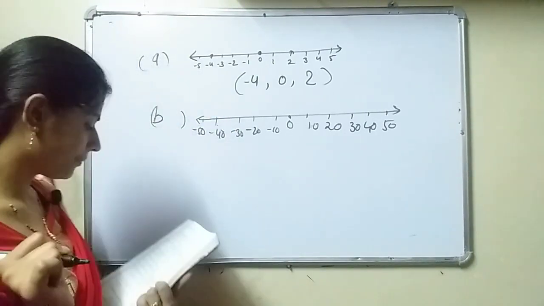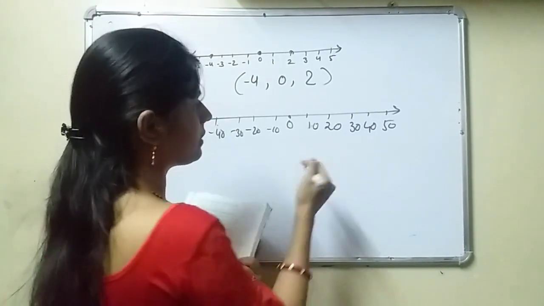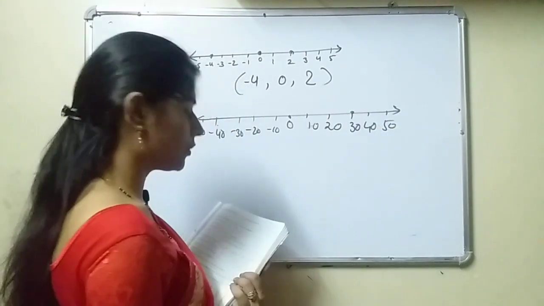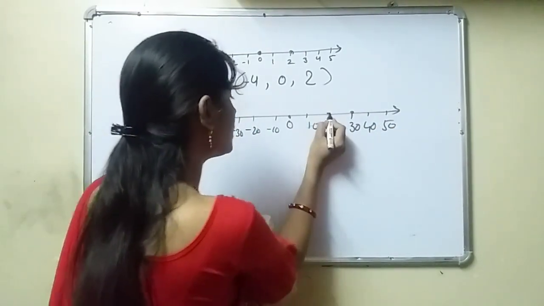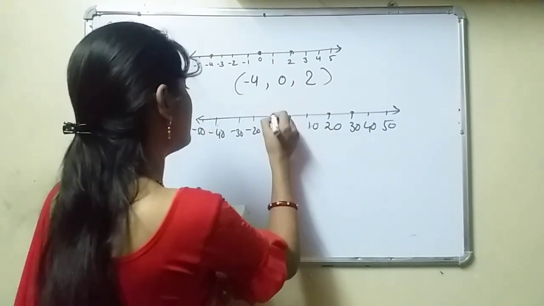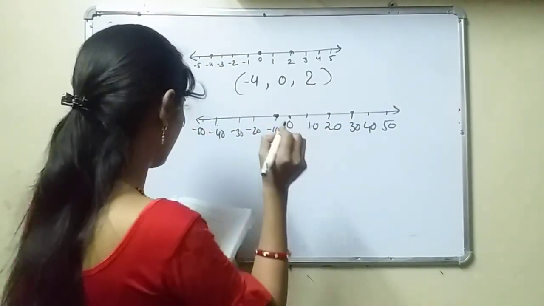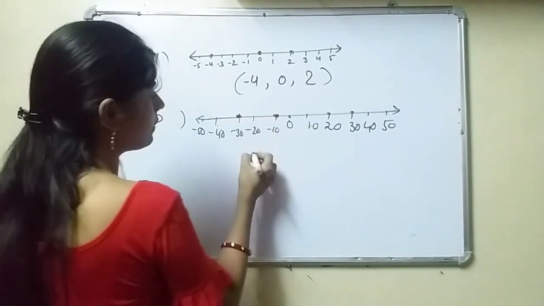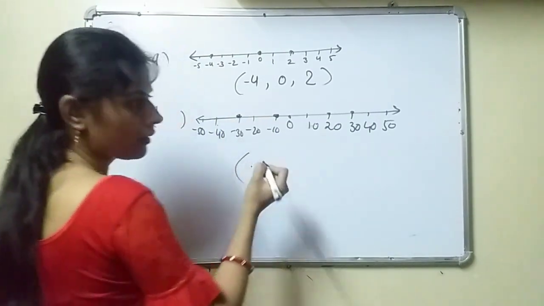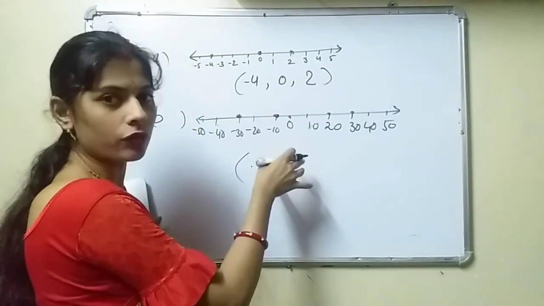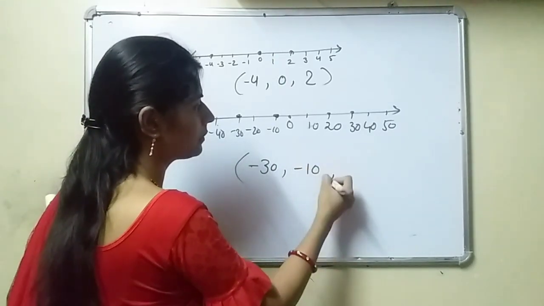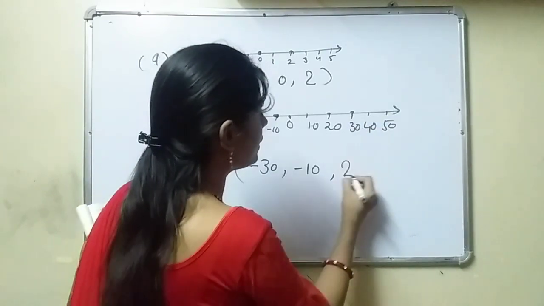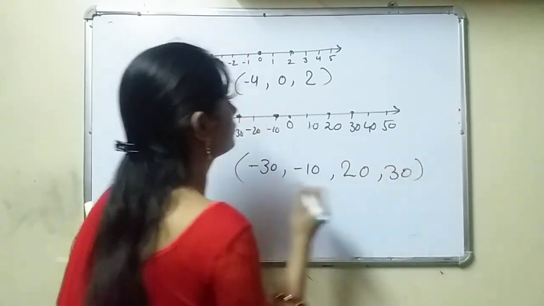Now see, dots are given on +30, +20, and here -10 and -30. What they are asking is to represent the numbers on which the dots are given. So -30, -10, 20 and 30. Okay.